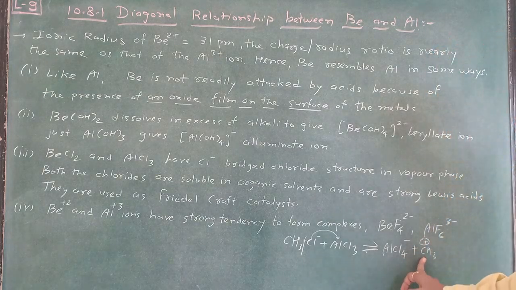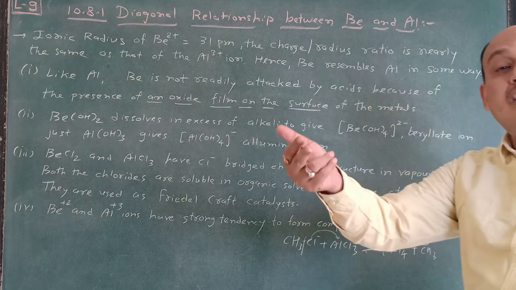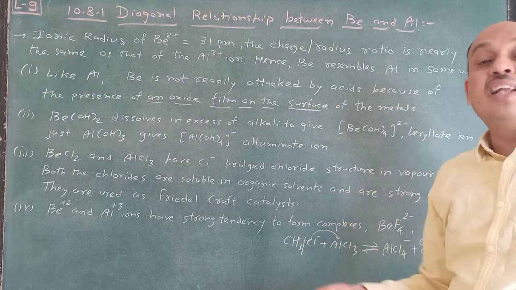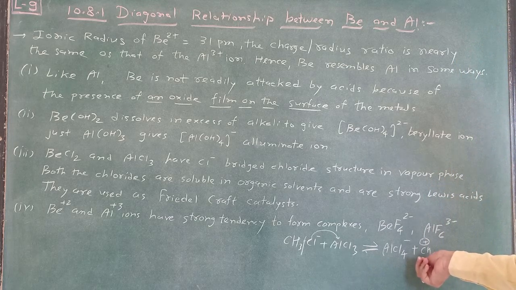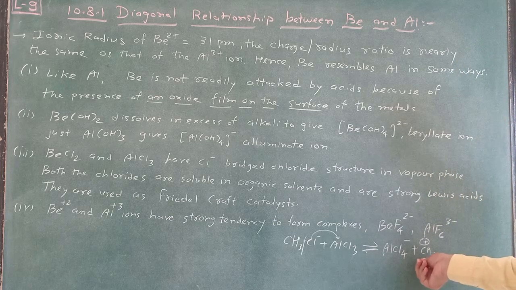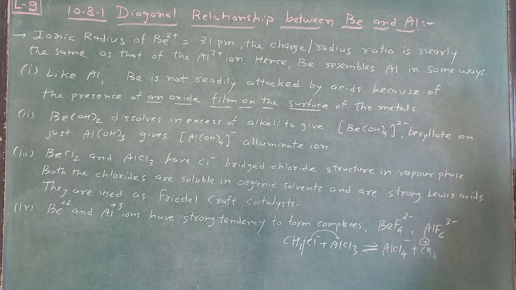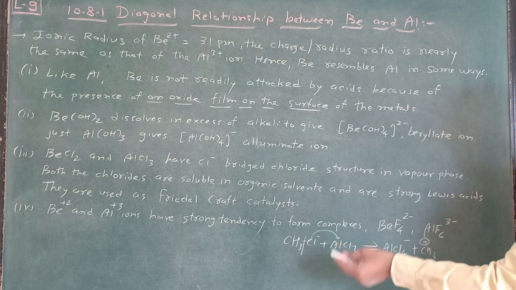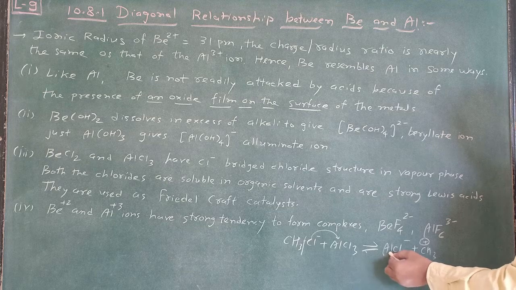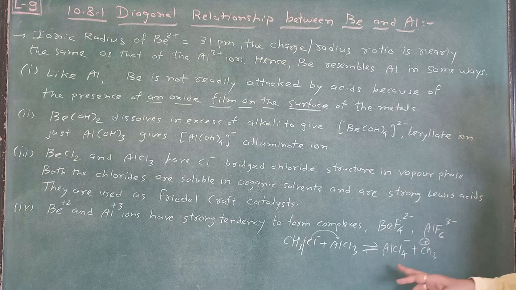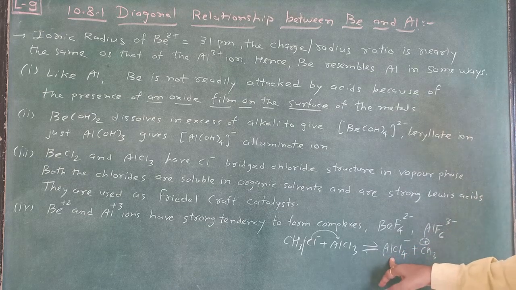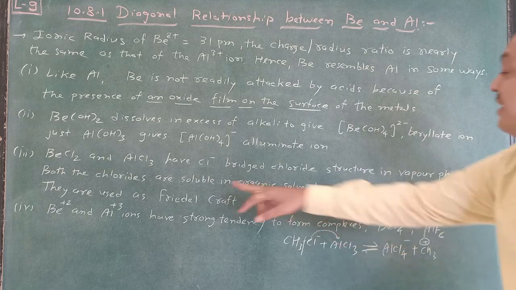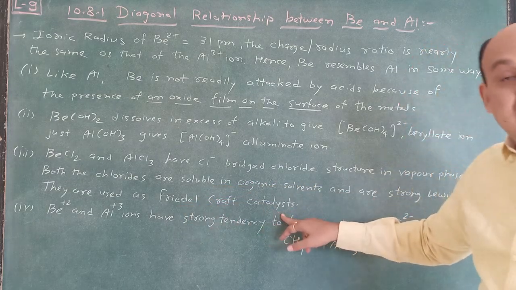This is a positive ion, so it is attracted towards negative, so it is considered an electrophile, an electrophilic reagent. It readily reacts with benzene, and hydrochloric acid is also released from the benzene: H+ and Cl- give HCl, and once again AlCl3 is obtained, and that's why it is used as a Friedel-Crafts catalyst.